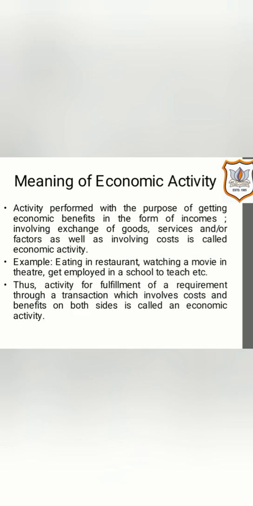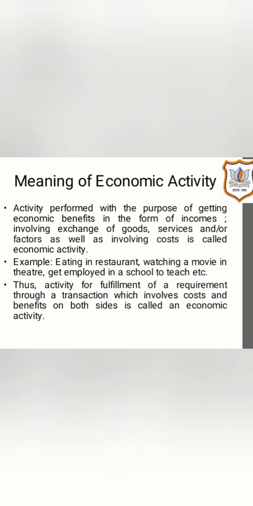Similarly, when a teacher teaches at school, in return he receives a salary. So this income is received when goods or services or factors of production are exchanged. As well as involving costs is called economic activity.